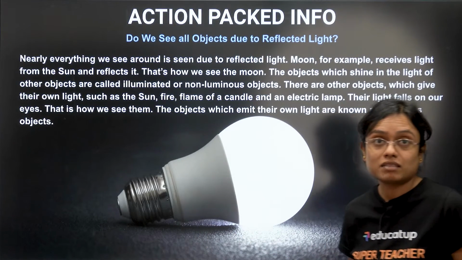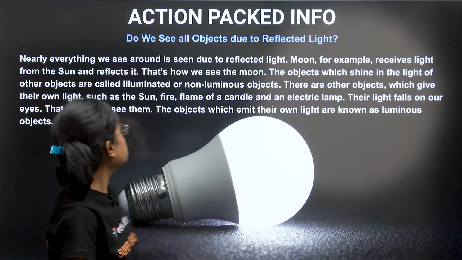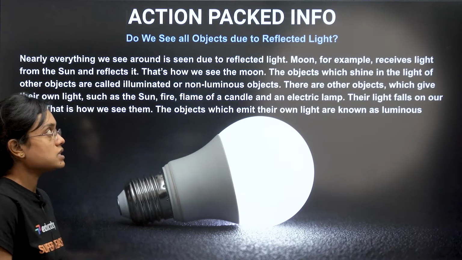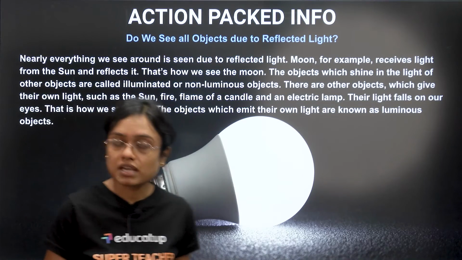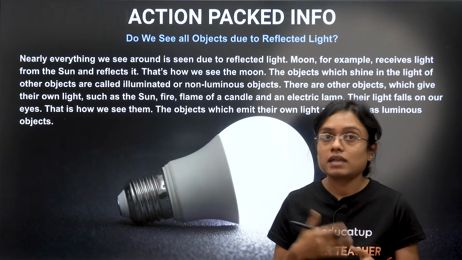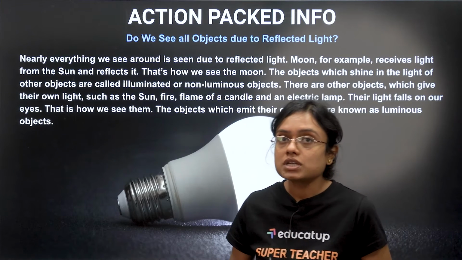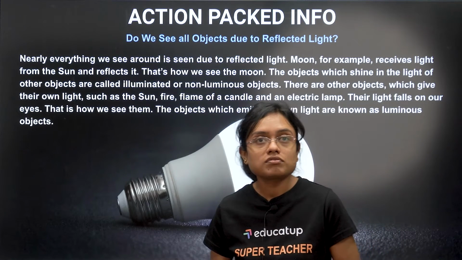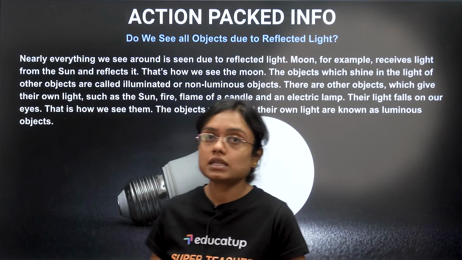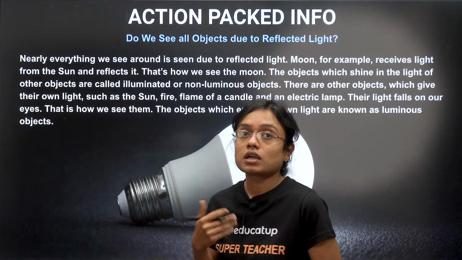Now action packed info. Do we see all objects due to reflected light? See, nearly everything we see around us is due to reflected light. The Moon, for example, receives light from the Sun and reflects it. So that is how we see the Moon. The objects which shine in the light of other objects are called illuminated or non-luminous objects. There are other objects which give their own light.